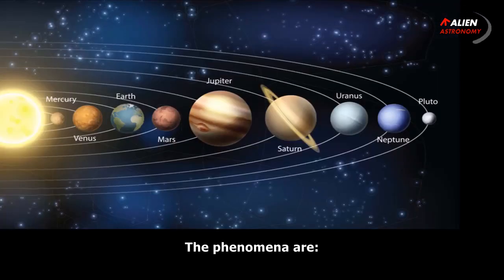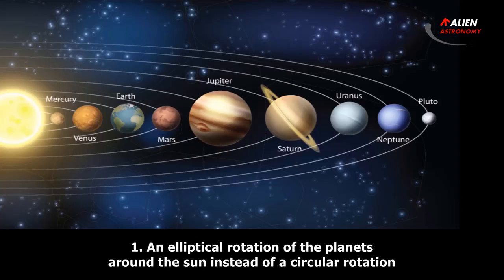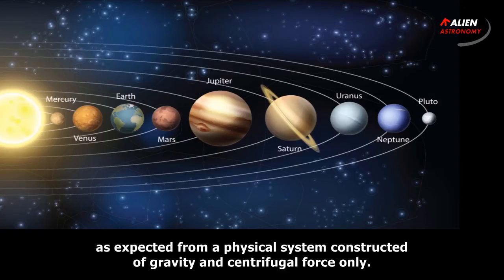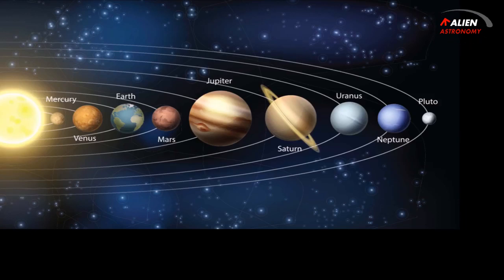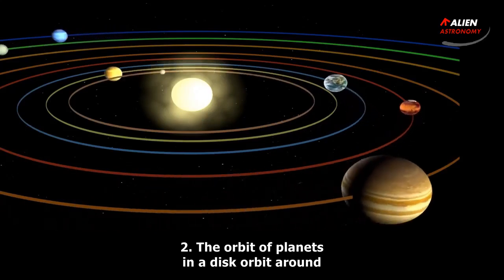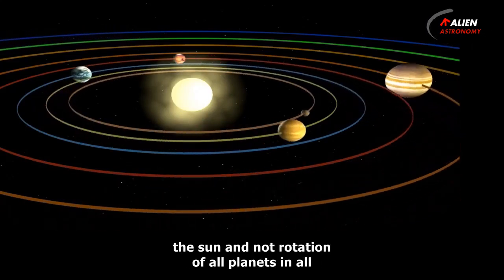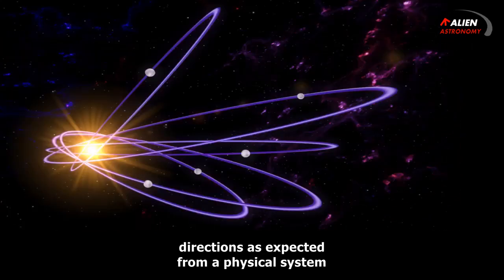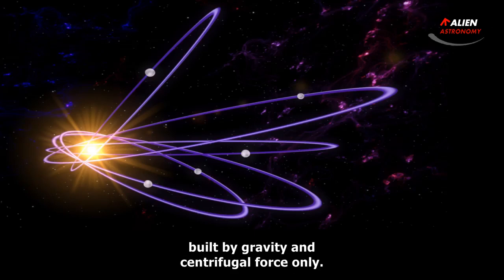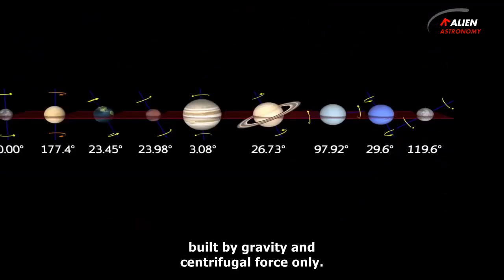The phenomena are: 1. An elliptical rotation of the planets around the Sun instead of a circular rotation as expected from a physical system constructed of gravity and centrifugal force only. 2. The orbit of planets in a disk orbit around the Sun and not rotation of all planets in all directions as expected from a physical system built by gravity and centrifugal force only.